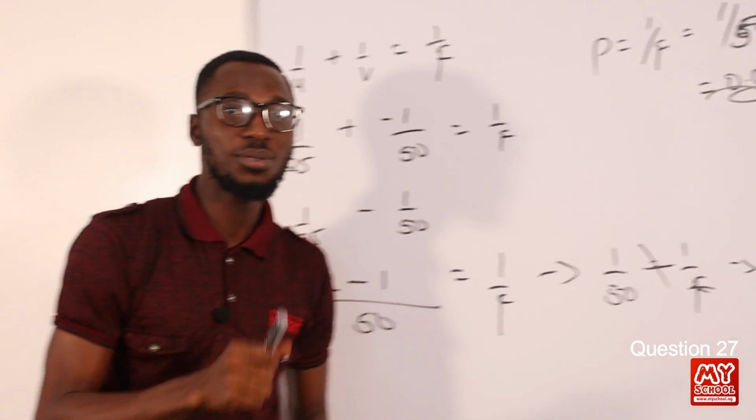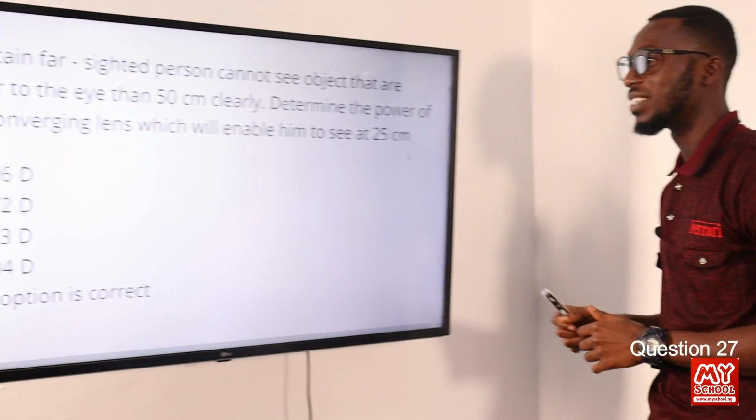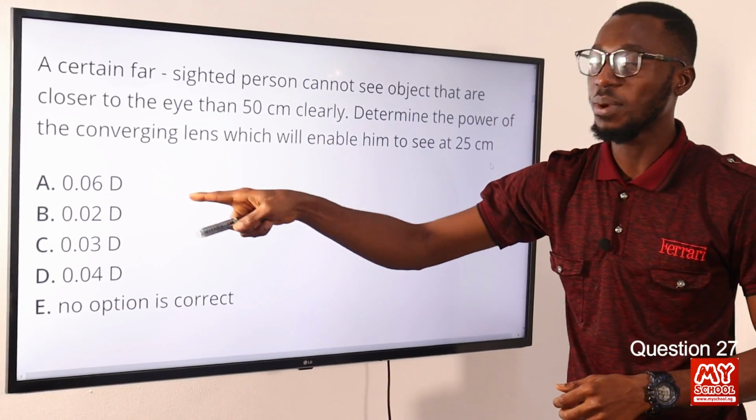So the correct option here is 0.02. Let's move back to the screen to see if we can find 0.02. That can be found in option B, so option B is the correct option.